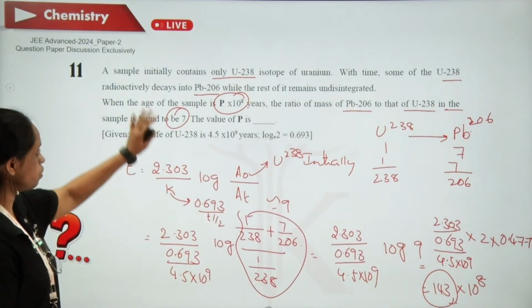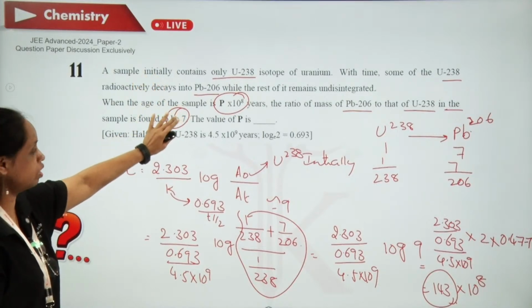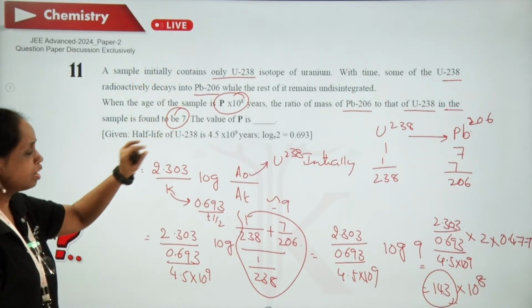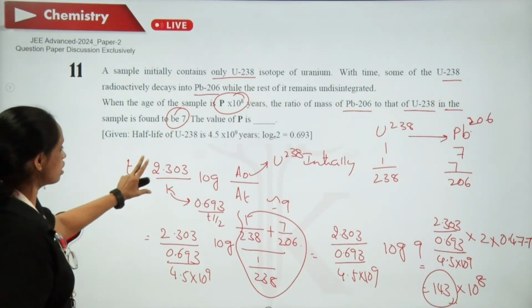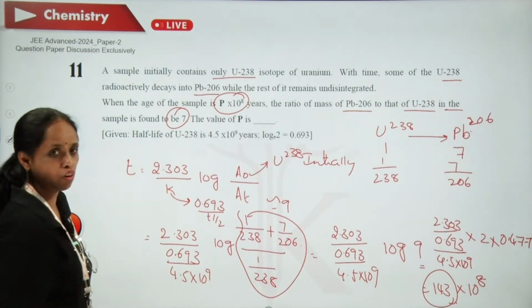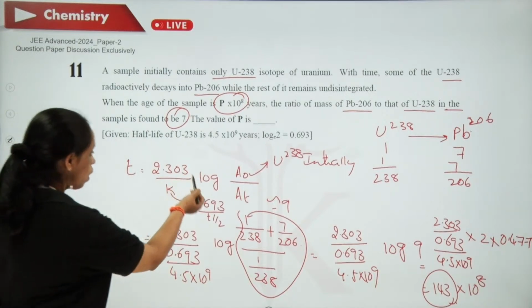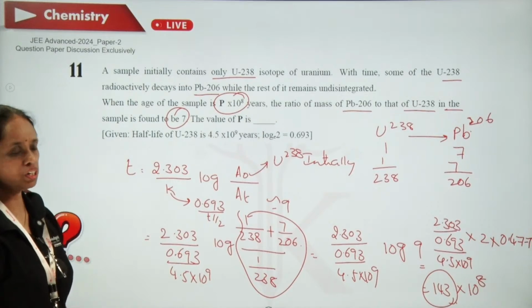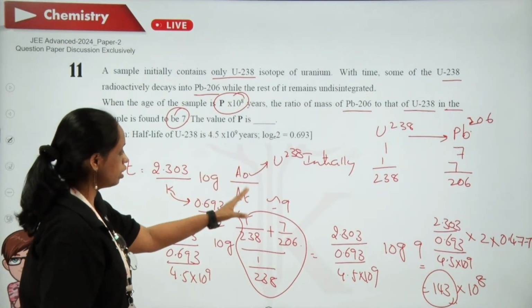I'll repeat this one. This is based on chemical kinetics. Nuclear reactions are first order kinetics. The base formula is 2.303 by k log A0 by At. The only challenge here is what A0 is and what At is.